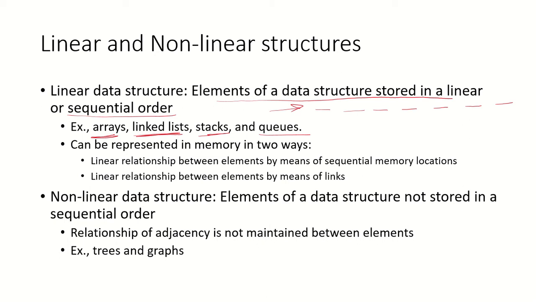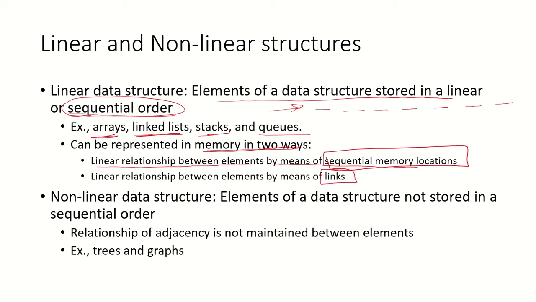In all these data structures, the elements would be stored in a sequential order. They can be represented in memory in two ways. Either there will be a linear relationship between elements by means of sequential memory locations, or there will be a linear relationship between elements by means of links.